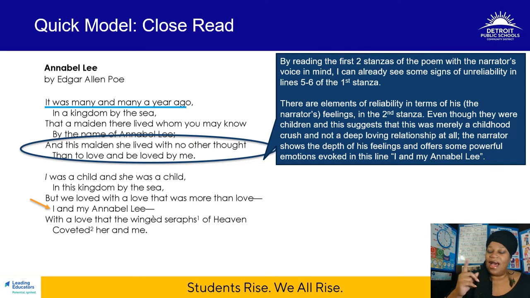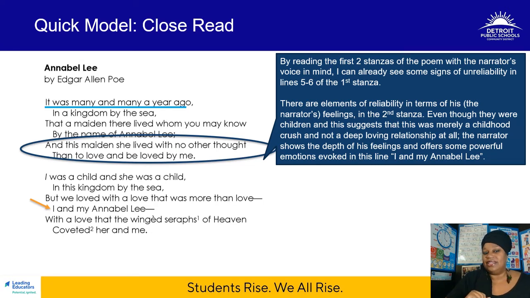For example, how do you know the woman is preoccupied with no other thought than to love and be loved by me? Since this is not Annabel Lee telling her own story, but the man, perhaps the author, Edgar Allan Poe, giving his viewpoint, we have to determine whether or not we want to accept that as truth.